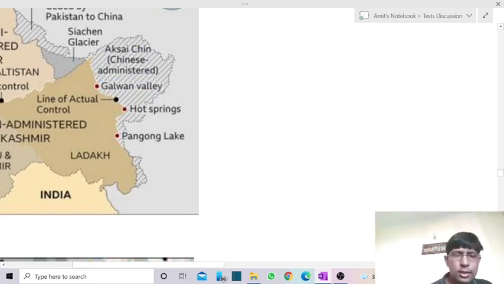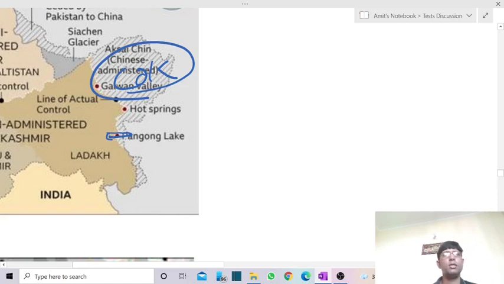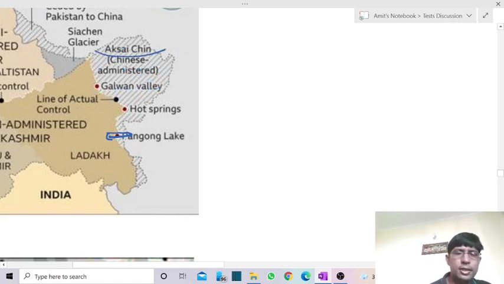In case of Pangong, some part falls under the control of India and some part is controlled by China. It is the China occupied Kashmir area, or now the Ladakh area, or can be termed the Aksai Chin region. Over this part we have Pangong Lake.